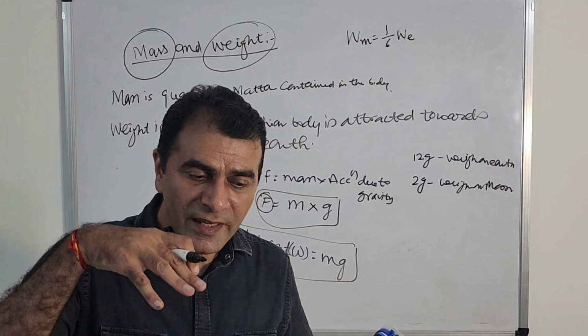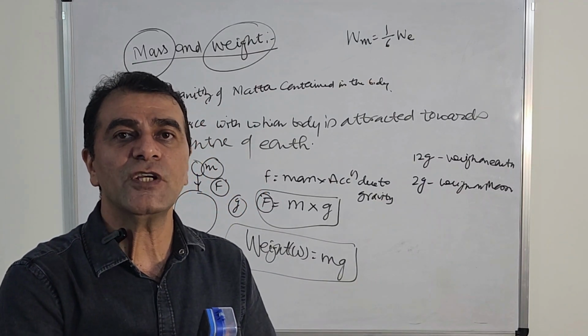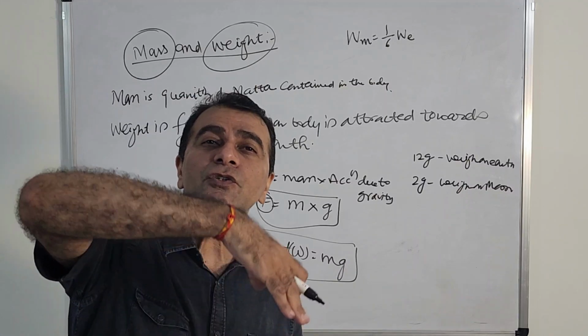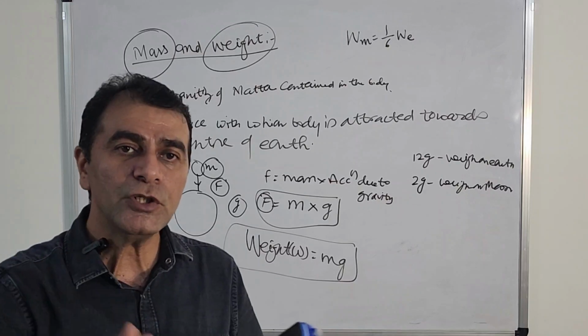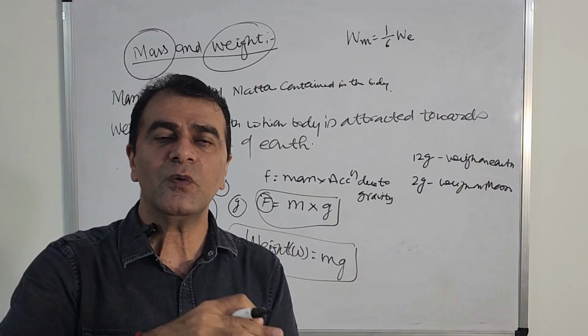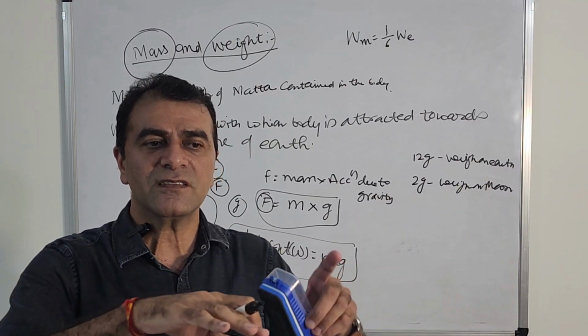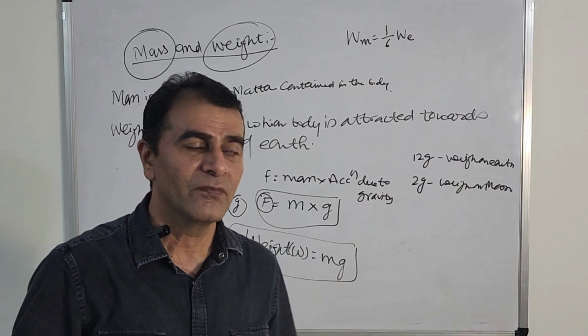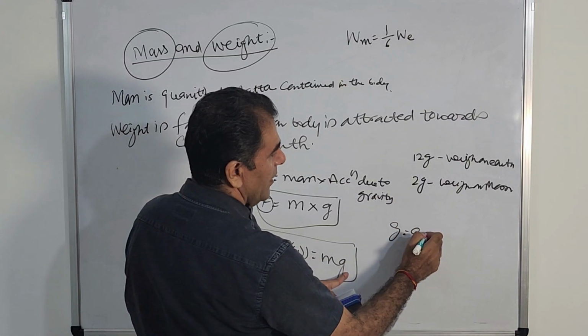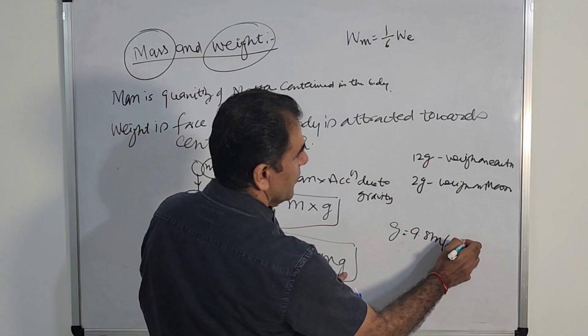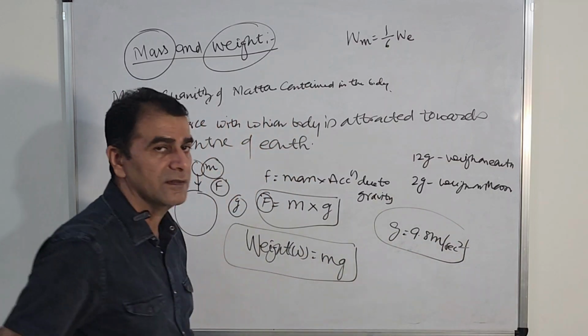If you go inside the Earth, it will change. If you go just above the Earth, it will change. If you go to the center of the Earth, it will become zero. On the poles, on the equator, everywhere it changes. But on the surface of Earth, in general, acceleration due to gravity has a value of 9.8 meters per second square, right?